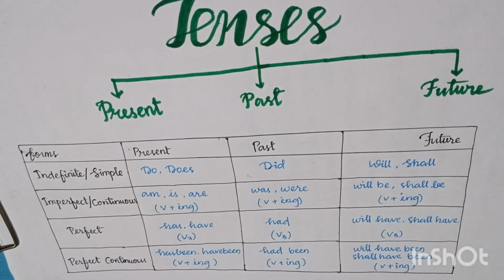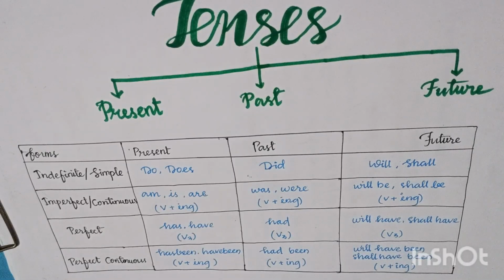Second example: when we arrived at the bus stop, the bus had left. Here there are two clauses. One is we arrived at the bus stop and the other is the bus had left. The earlier action is the bus had left. The later action is we arrived at the bus stop.